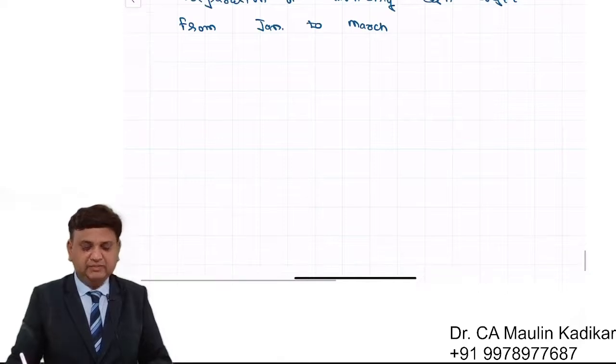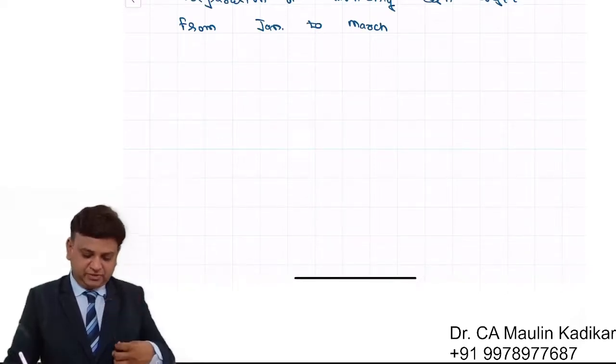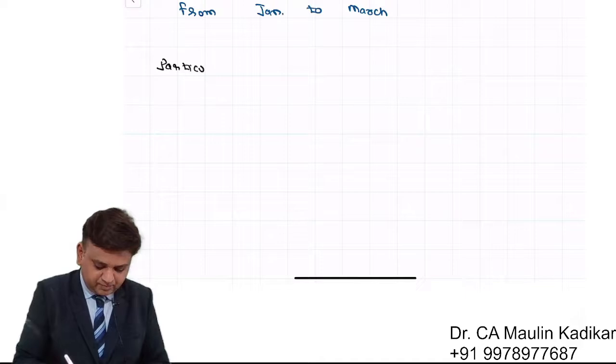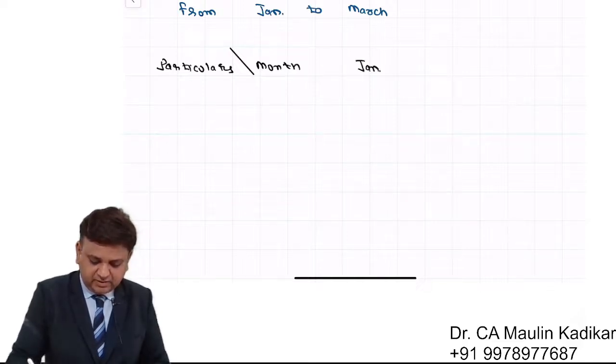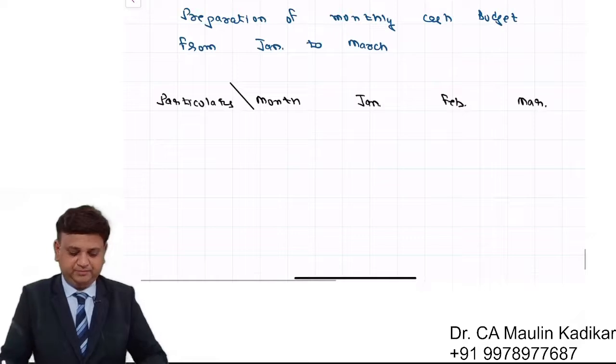So we are going to prepare the monthly cash budget for the 3 months, January, February, March. Column number 1 is particulars. Opposite to that, we'll have the months: January, February, and March.